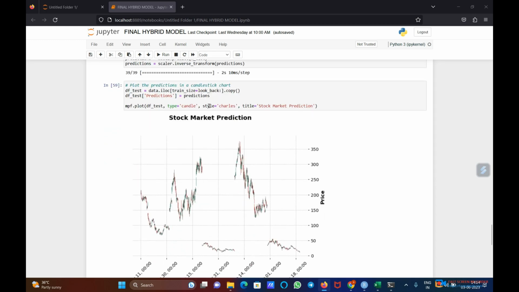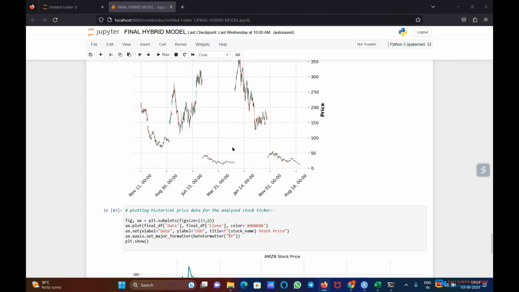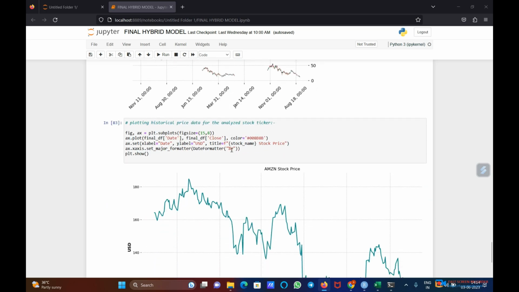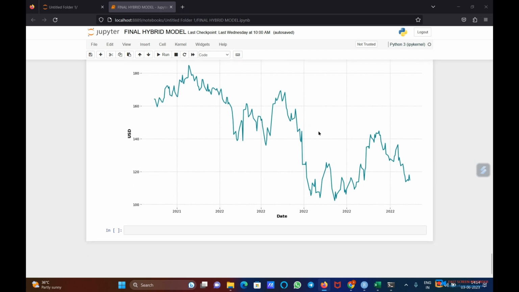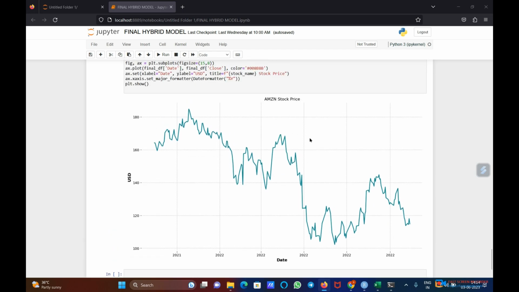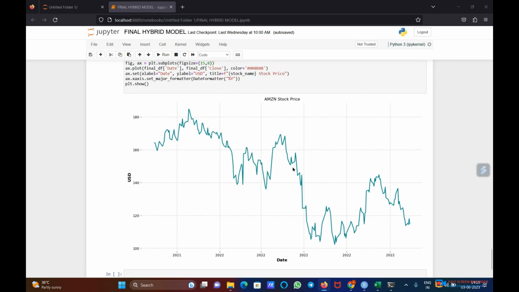First, we predicted the result from ARFIMA-LSTM, which you can see here in a candlestick chart manner. Like you can see green, red, everything. It looks like a candlestick chart graph. And in the final, we have used a line chart for our final result, which you can see is continuous and good, and it's accurate up to 85 to 90%.